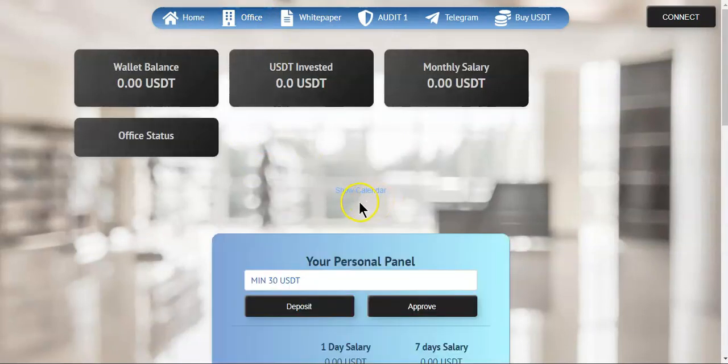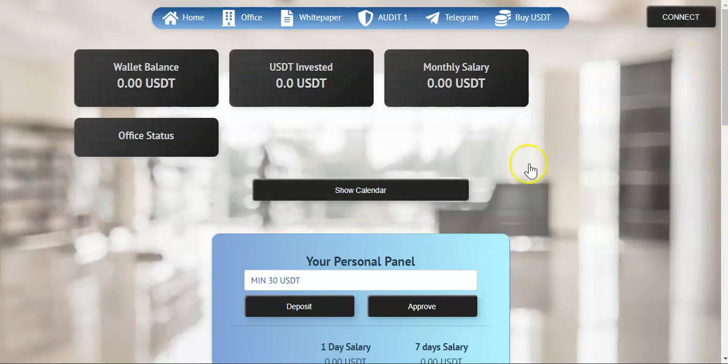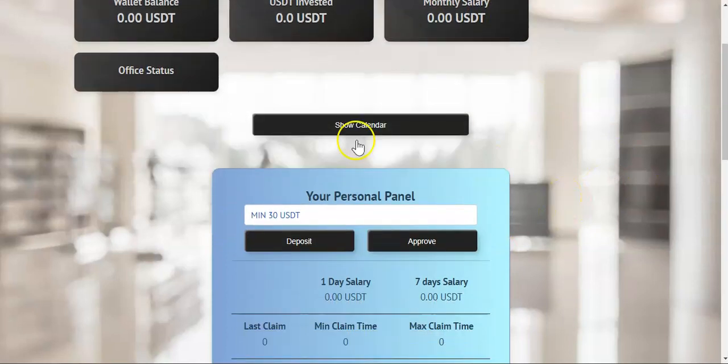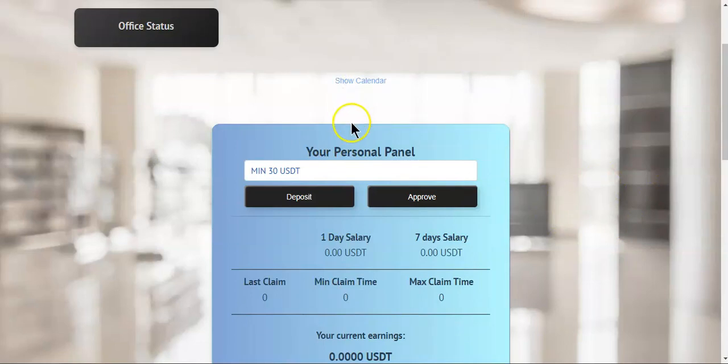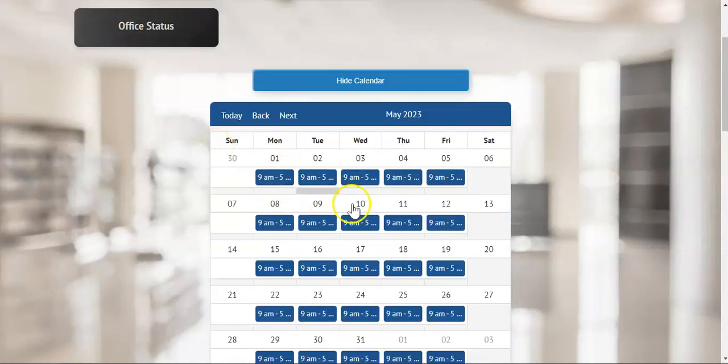Let me give you a guided tour. Once you connect your wallet, you should be able to see your USDT balance right here, your USDT invested, and your monthly salary. This has an inbuilt calculator, and once you make your deposit, you will automatically see how much you will earn per month. Over here we can see the calendar, so you can see which days you're going to get paid. Monday to Friday, 9 to 5.